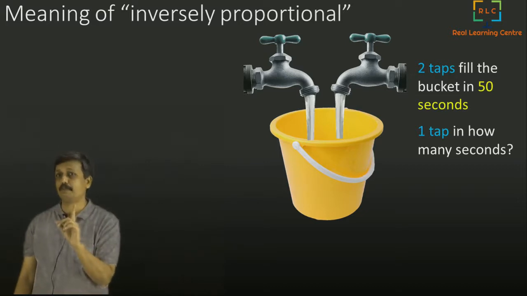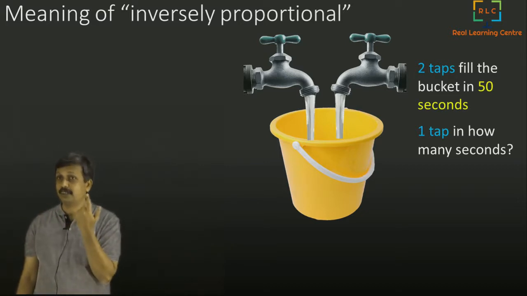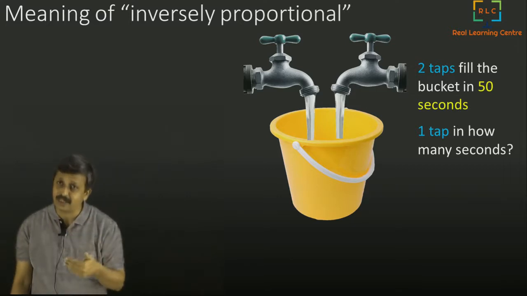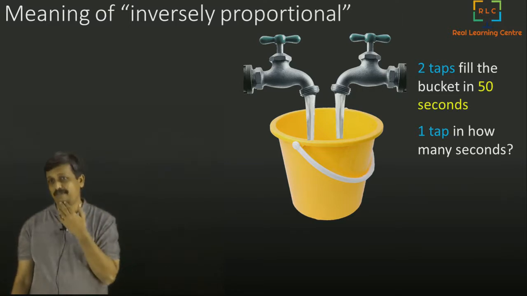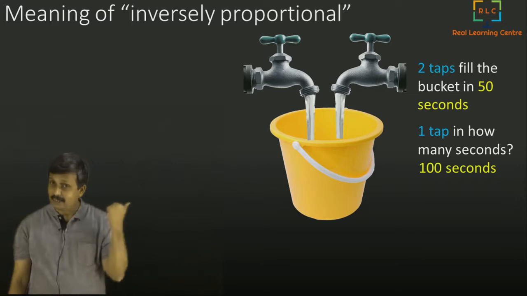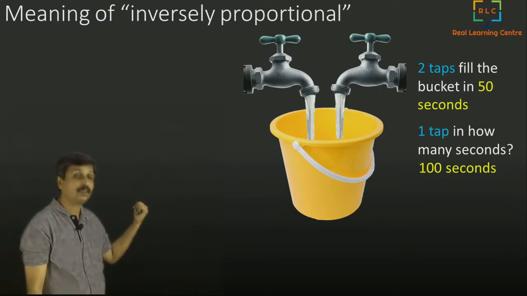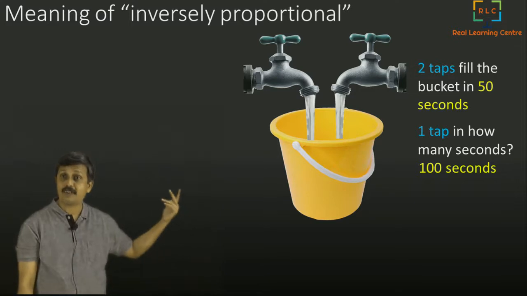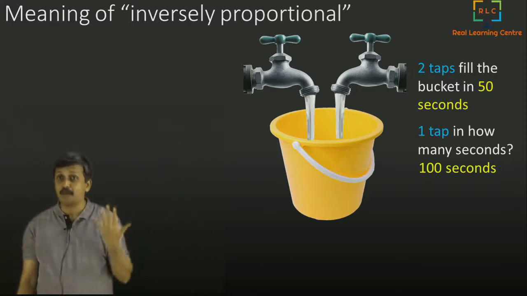Because it is inversely proportional. The meaning of inversely proportional we will realize now. When you have 2 taps and it fills in 50 seconds, 1 tap will take more time. So definitely 1 tap will fill it for us in 100 seconds. With 1 tap it takes double the time. So this is our common sense.